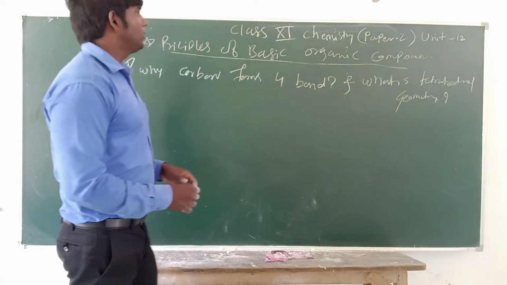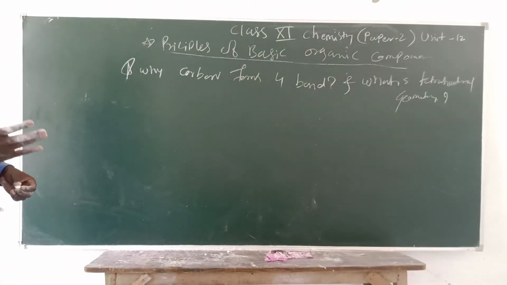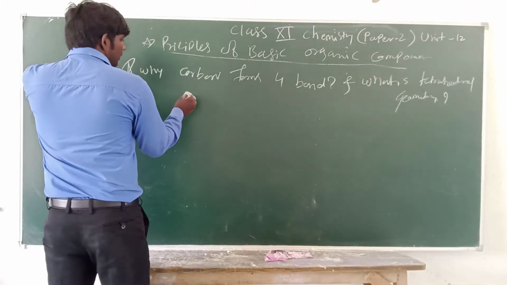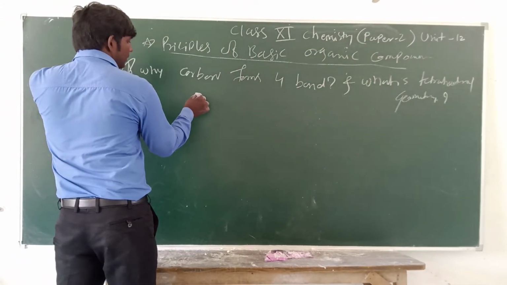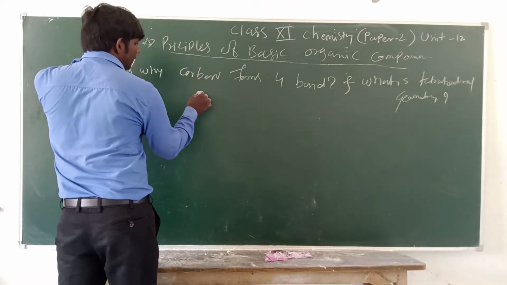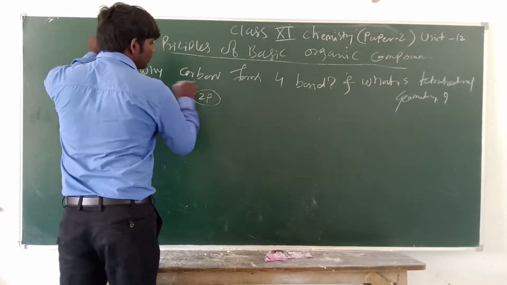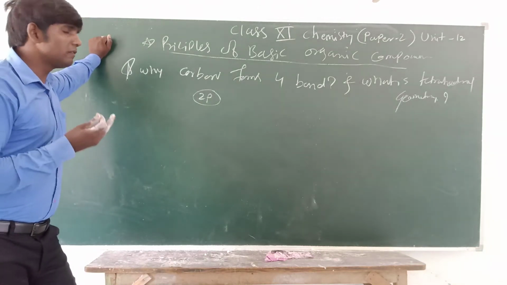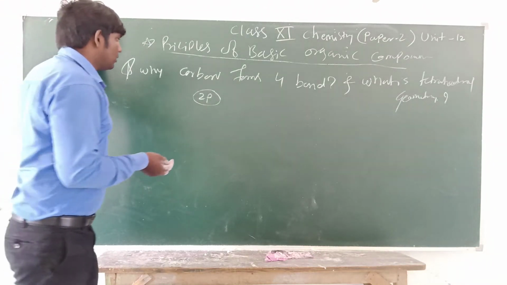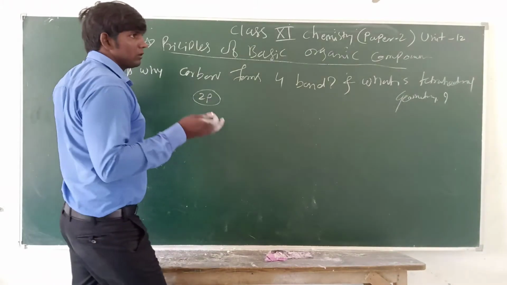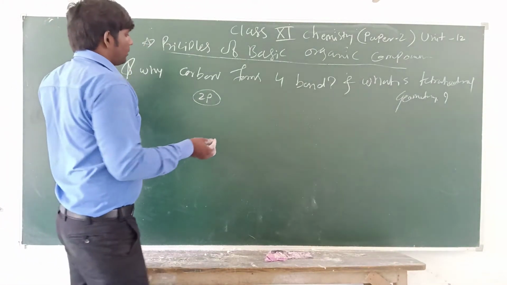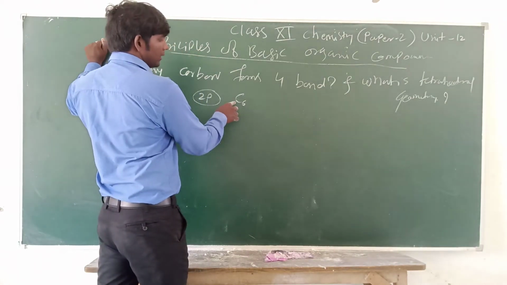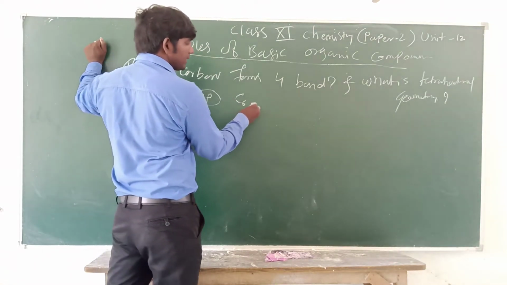Now you can see the position of carbon in the periodic table. Carbon is an element of the p block, in the 2p orbital. We all know the atomic number of carbon is 6.